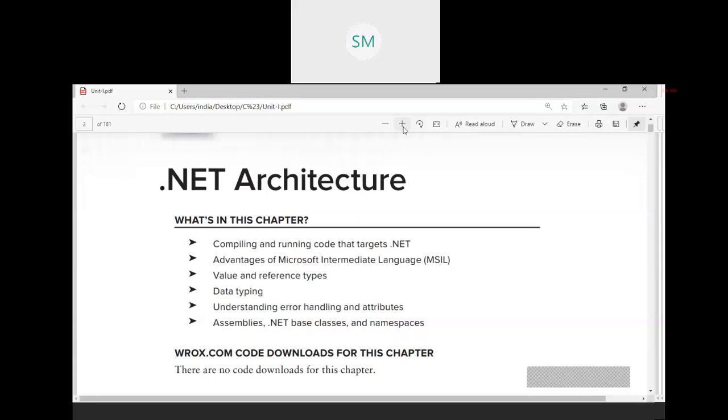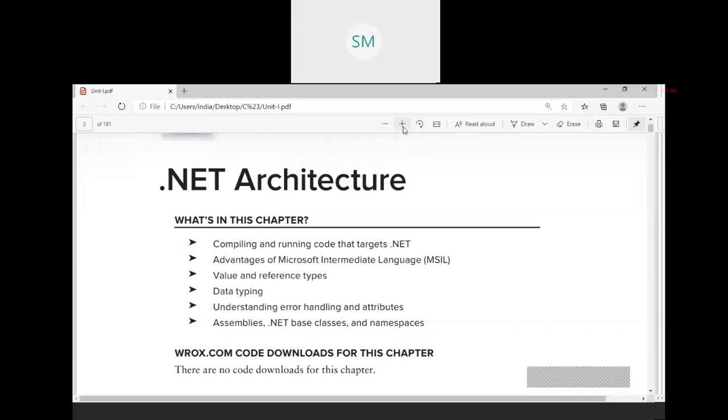So, .NET architecture. Here in this chapter, what we are going to see: compiling and running the code that targets .NET. Second one is advantages of Microsoft Intermediate Language (MSIL). Third one is we are going to see what are the value types and what do you mean by a reference type. Then data typing.